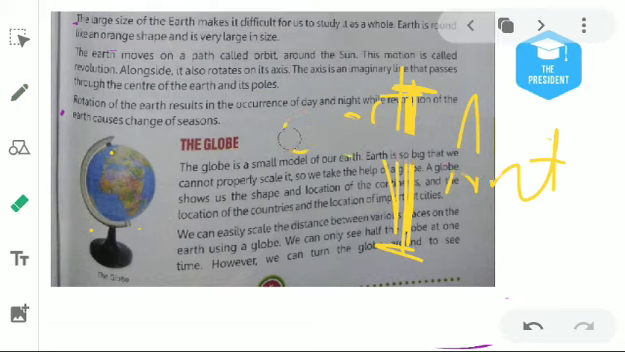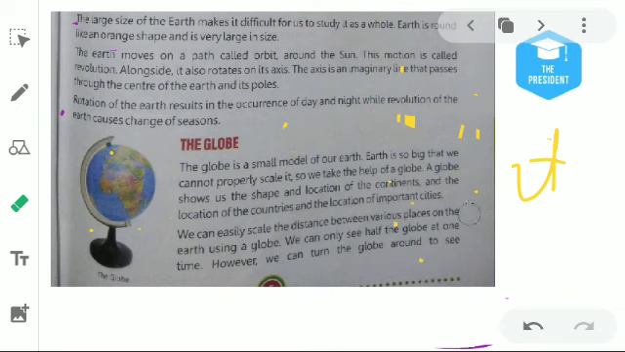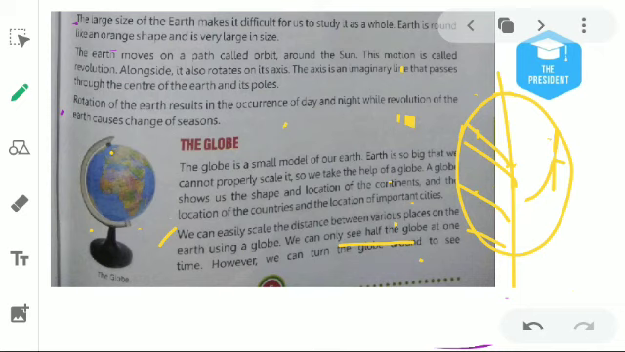Okay. Important cities. We can easily scale the distance between various places on the Earth using the globe. We can only see half the globe at one time. However, we can turn the globe around to see the other side. Means at one time we can see only half the portion of the globe, and if we want to see the other side of the globe, we have to rotate it. Understood?